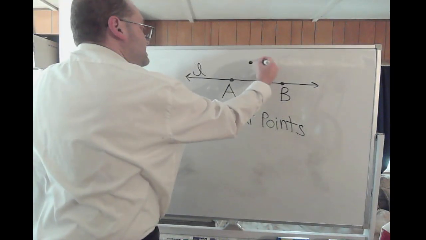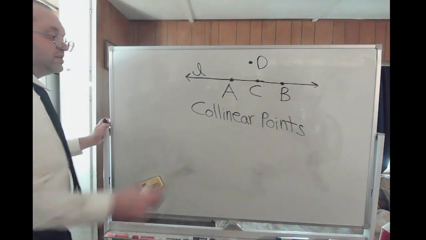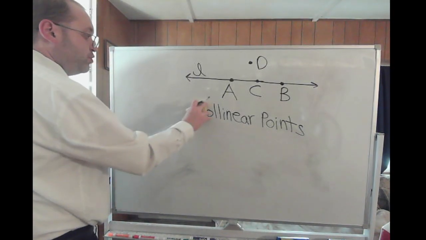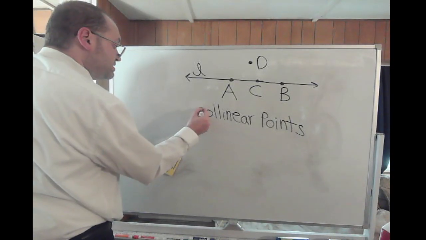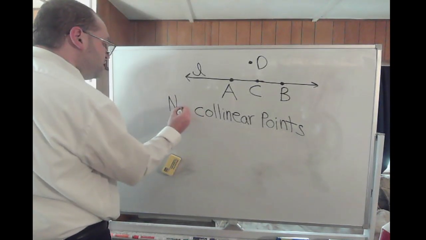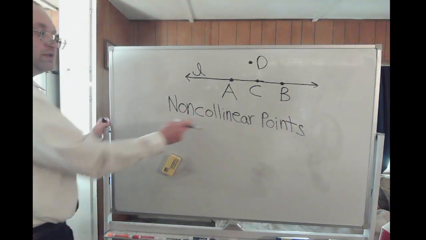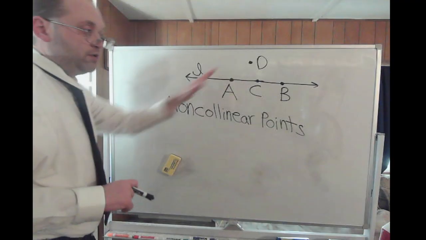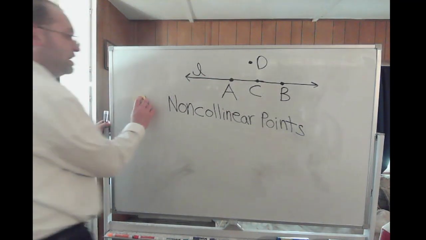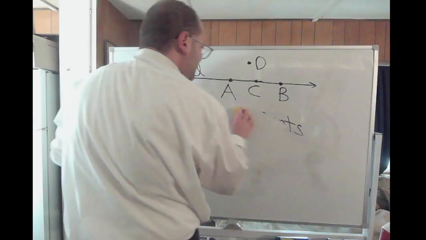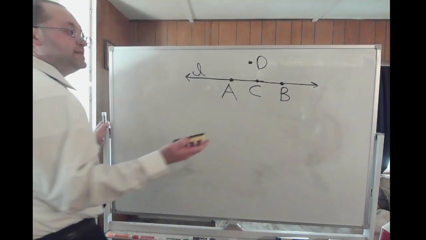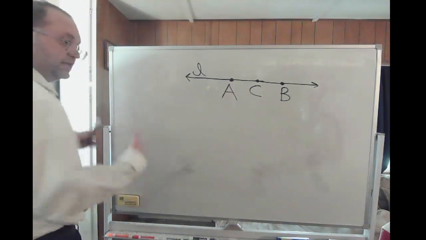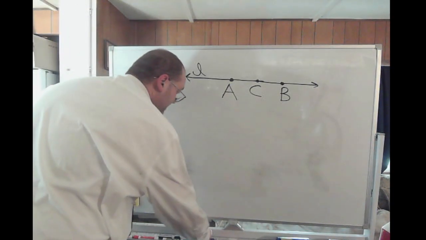Now if I put a point D somewhere above the line or outside of the line, then if I were to try to say all 4 points are collinear, that would be a false statement. You actually get here what's called noncollinear points. If all the points aren't on the same line, then you have noncollinear points. So that's pretty simple. Linear, of course, we could think of like line. When we did linear equations in algebra, and the graph of it was a line. So linear, line, that kind of helps. It goes hand in hand.